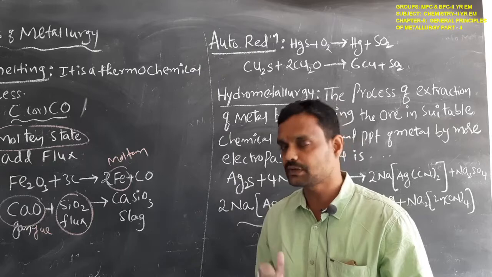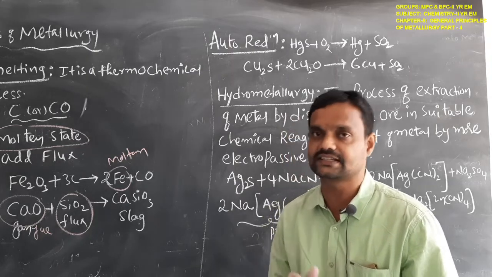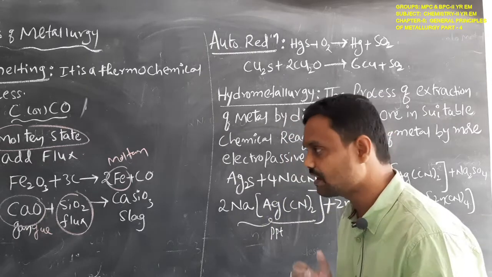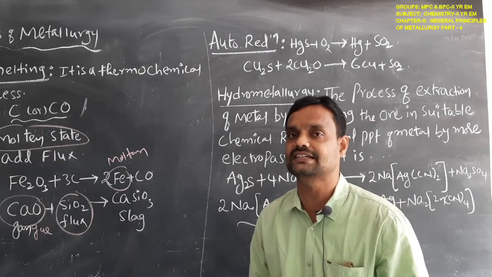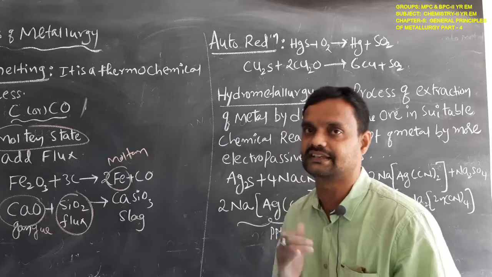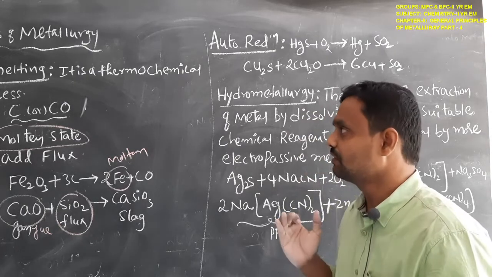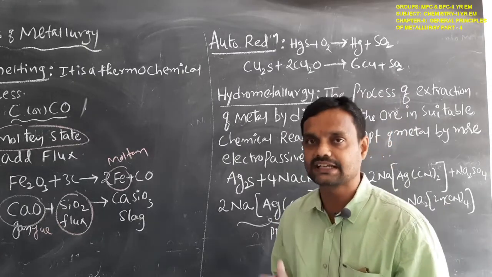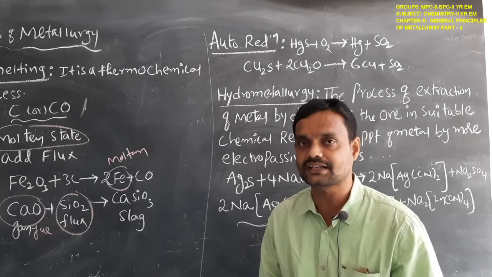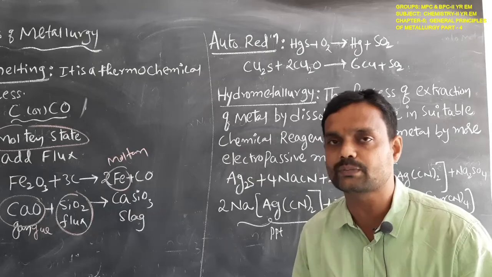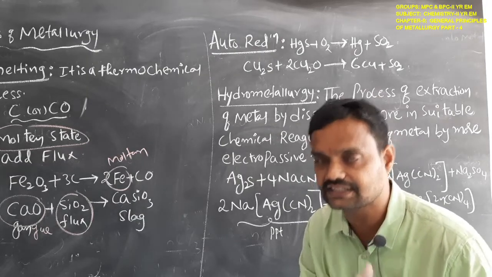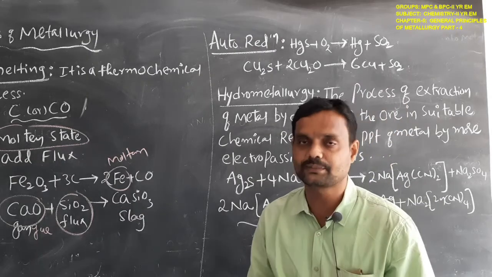Coke and carbon monoxide act as reducing reagents. Water gas also acts as a reducing reagent. Aluminum, magnesium, and hydrogen gas also act as reducing reagents. Smelting means the extraction of the metal from its metal oxide when we use coke or carbon monoxide as a reducing reagent. That is called the smelting process.